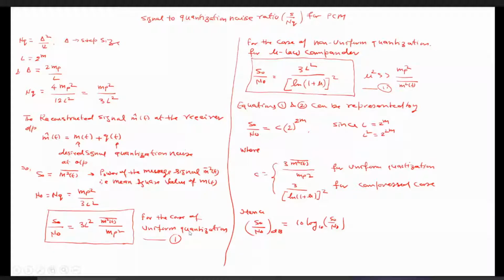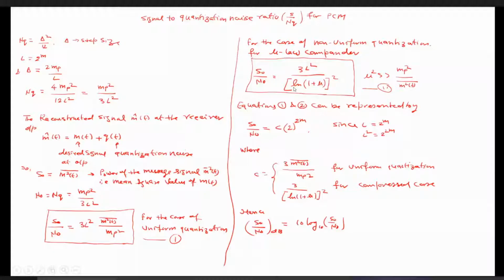this is specifically for the Mu-law compander, I'm not going to derive this because the derivation is a little bit lengthy and you are not required to know all those lengthy steps. But I request you all that you should remember at least the expressions, that is what we get for the SNR. The SNR for the Mu-law compander is given as 3L square by ln(1 plus mu) whole square, where mu is the parameter.